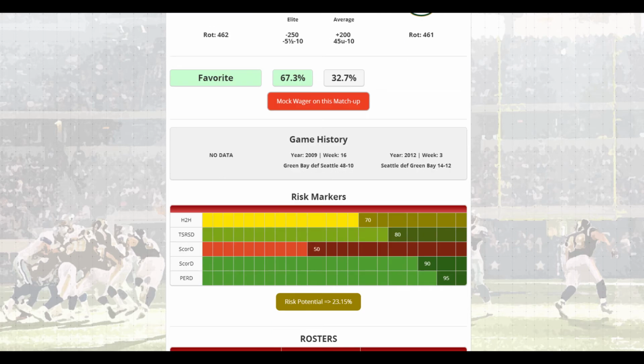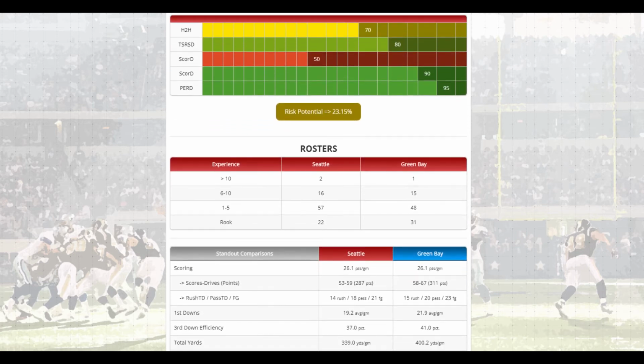So let's scroll down a little bit and go down to the next section, which is the risk markers. And you may notice that the risk potential markers may differ as you go between pages. That's because there's about a 1 to 1.5% chaos variable that accounts for a little bit of unpredictability. So you may see that these markers are within 1 to 1.5% of each other. So we have, for the NFL, basically 5 sections.